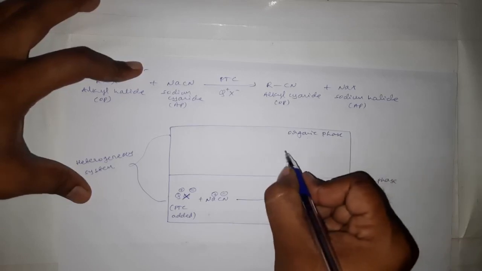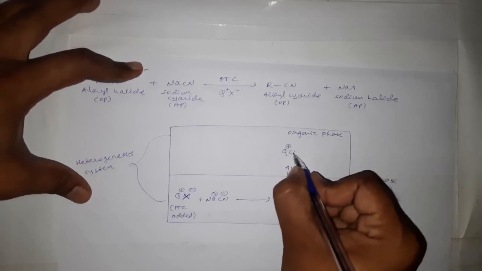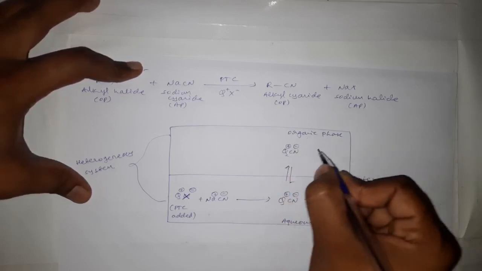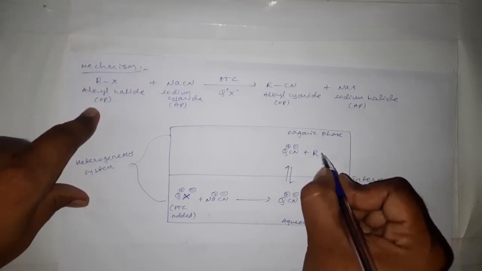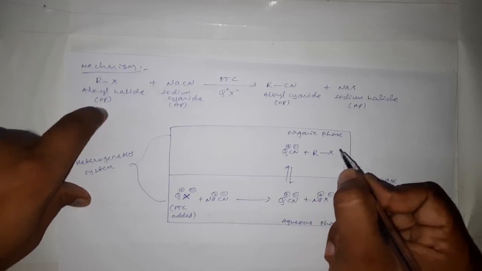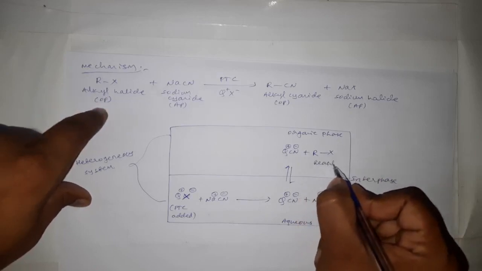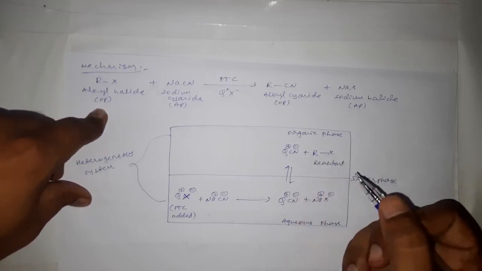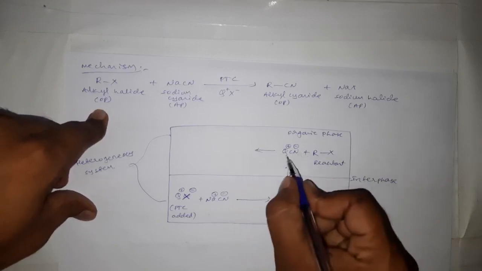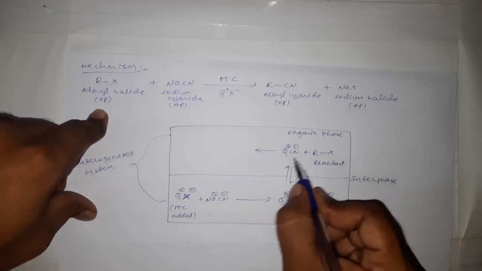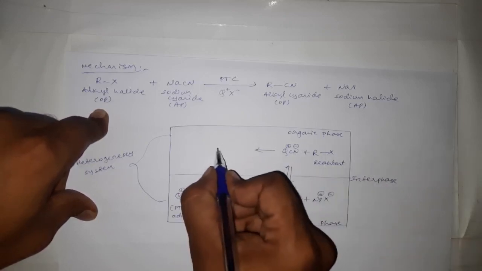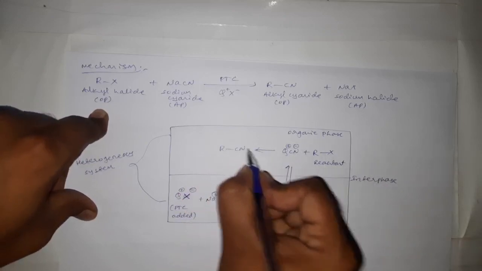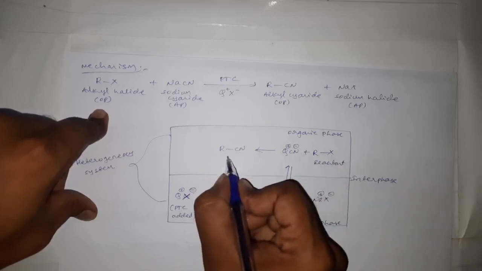Okay, and here we can write Q plus CN minus, and here another reactant is there, that is alkyl halide, RX, and it is another reactant. Then now this quaternary ammonium cyanide will react with this one and exchange this negative part and form RCN. This CN will go here and it forms a product.